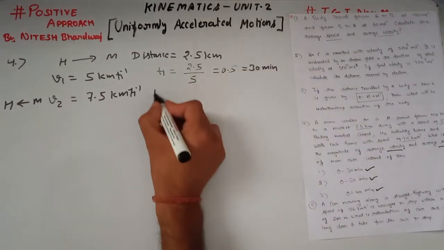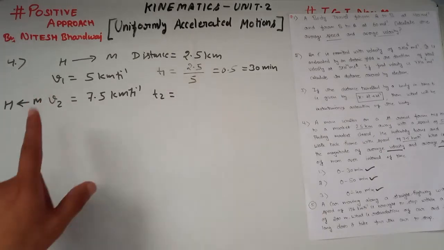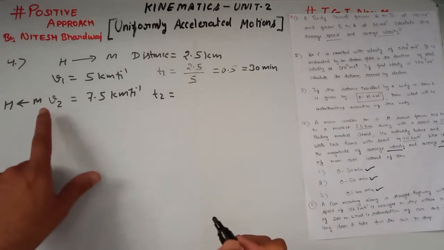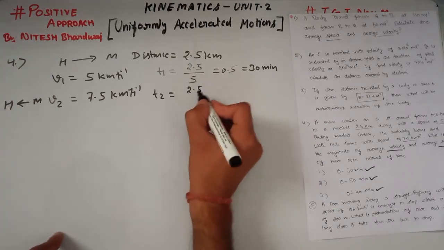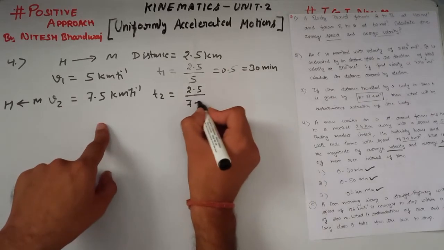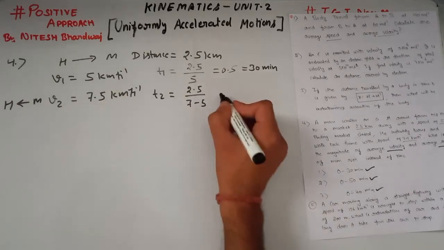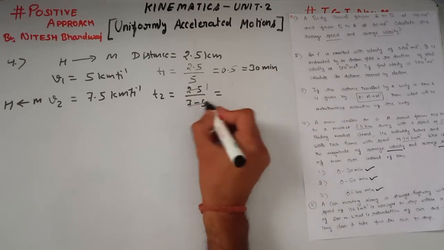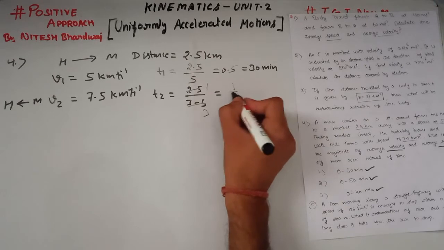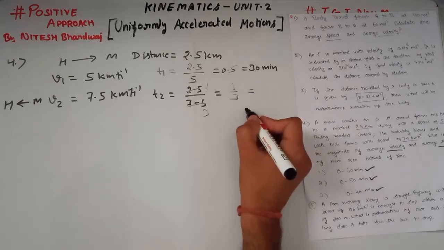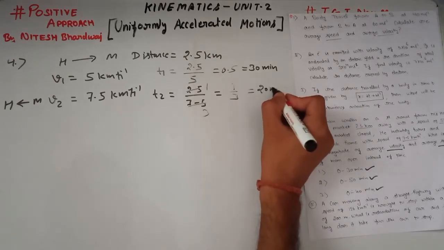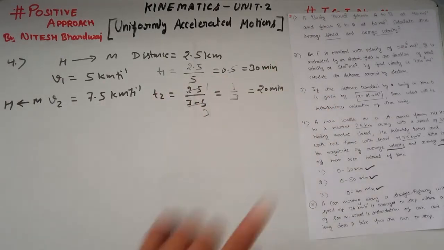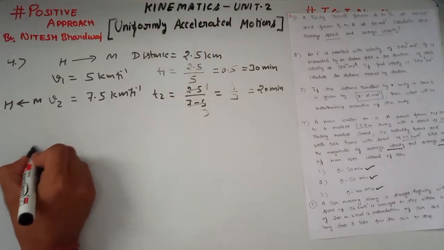which is equal to 30 minutes. And let t2 be the time for the man to reach home from the market. Here t2 is, now the distance from market to home is also 2.5 kilometer, but here the velocity is 7.5 kilometer per hour, which is equal to 25 ones are 25, 25 threes are 75, which is equal to 1 over 3, which is equal to 20 minutes. Here t1 is equal to 30 and t2 is 20 minutes. Now our first part